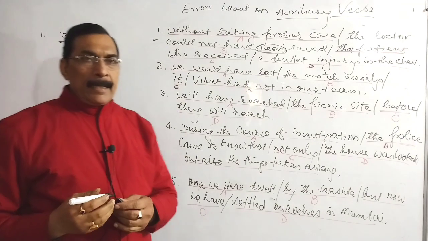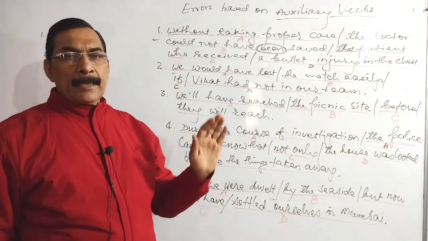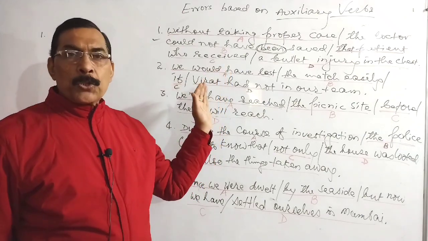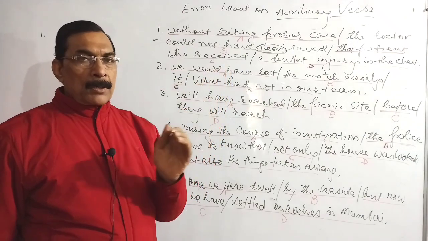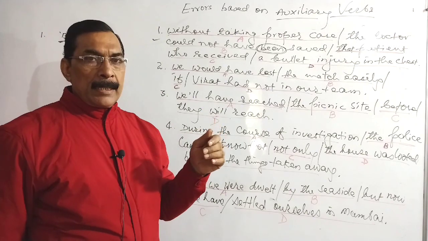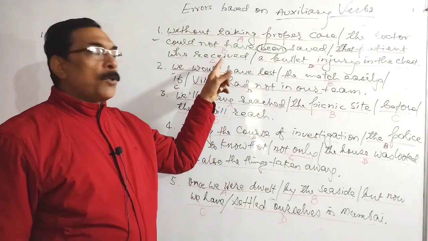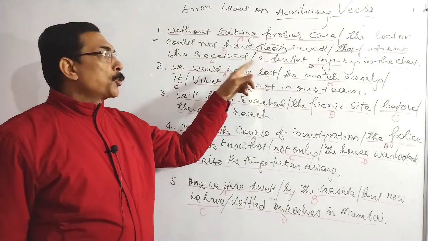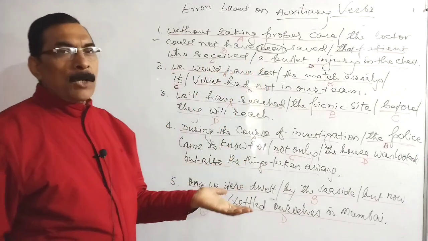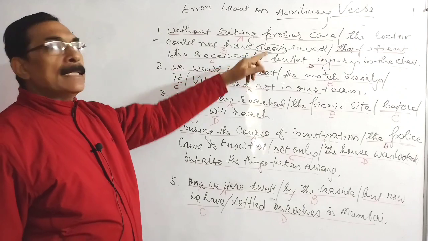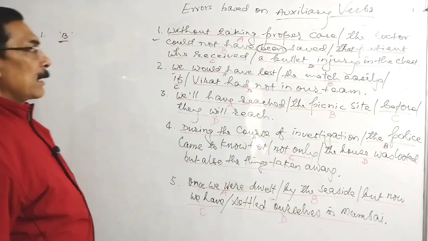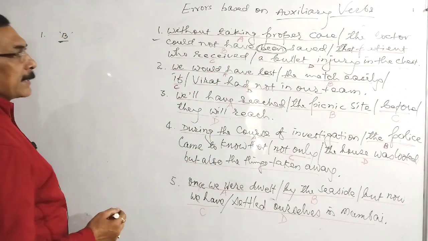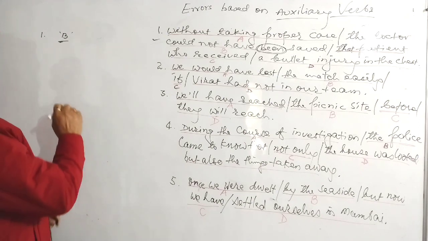And I see that in this sentence, the importance goes to the doctor. The doctor has saved the patient. So in this case, the doctor should have been active, while it has been shown here in passive and it's always wrong. That's why 'been' is redundant here. So the error is in the second part of the sentence.